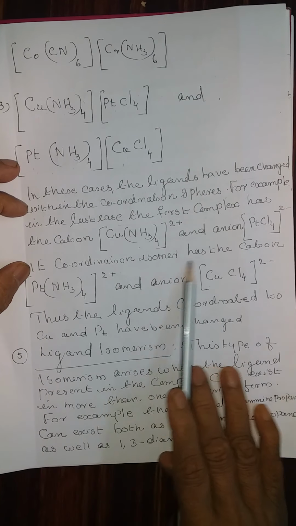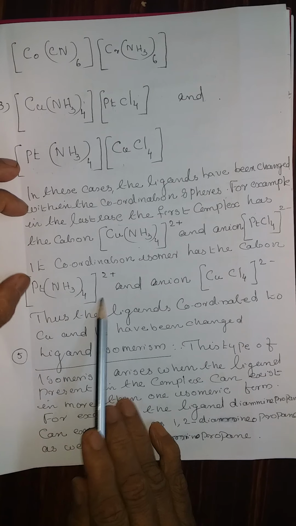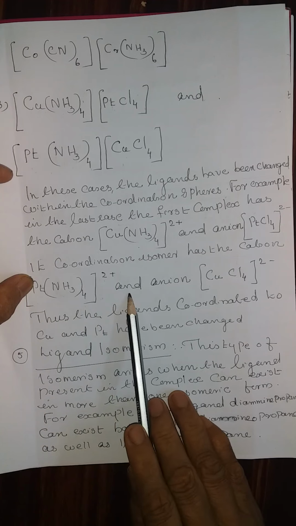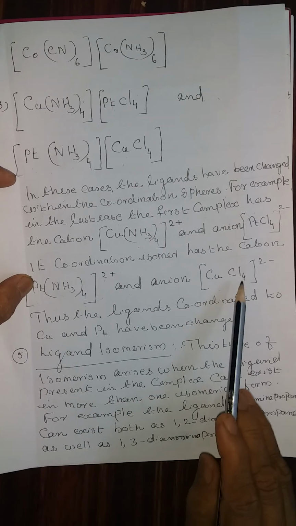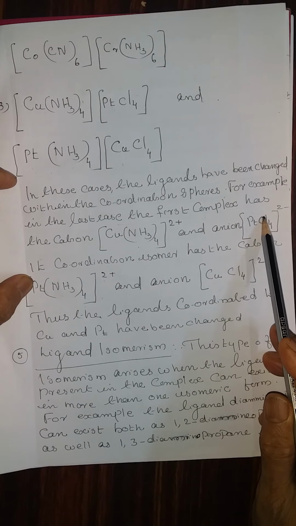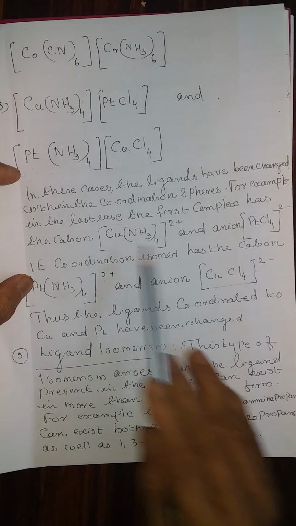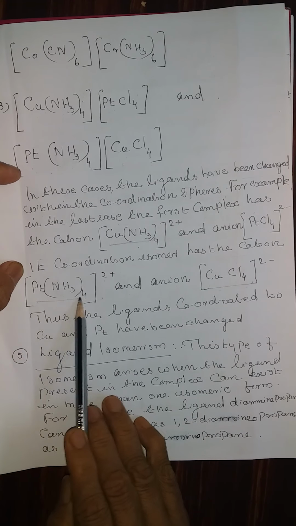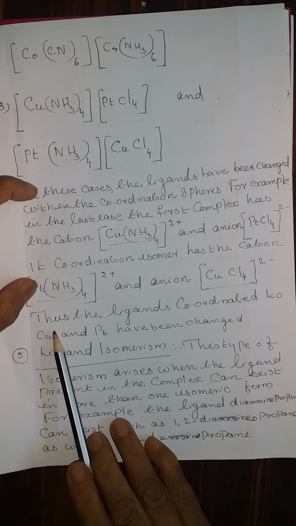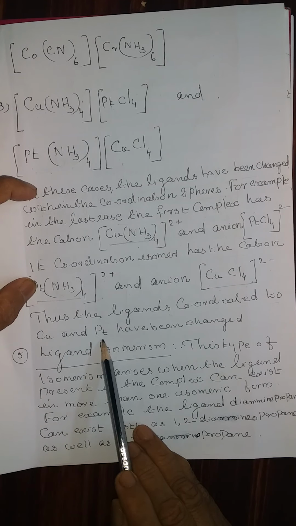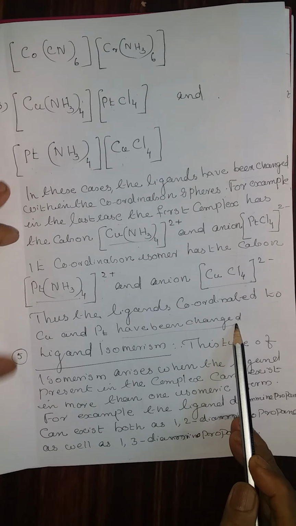Its coordination isomer has the cation [Pt(NH3)4]2+ and the anion [CuCl4]2-. This was the anion in the earlier case, now this is the anion. This was the cation in the first case, now this is the cation. Thus the ligands coordinated to copper and platinum have been changed.